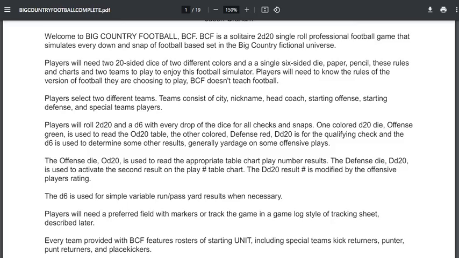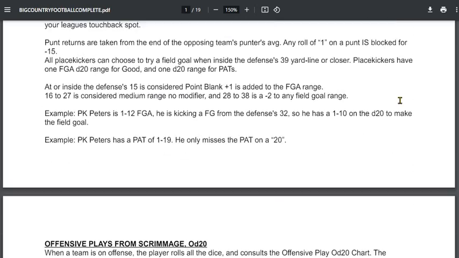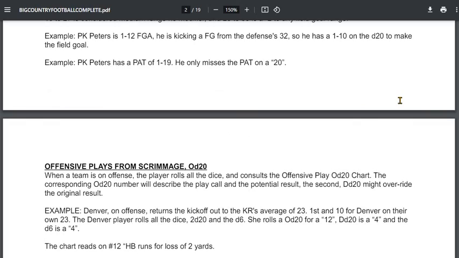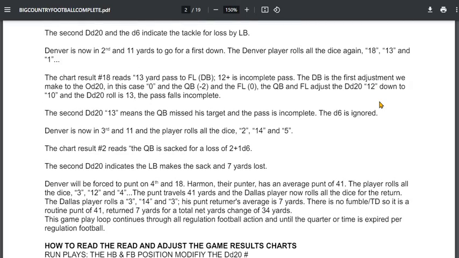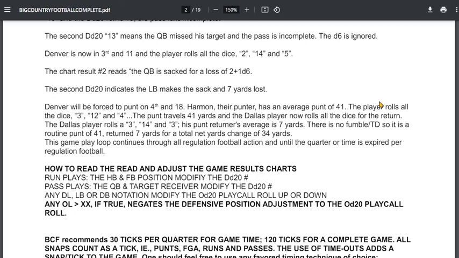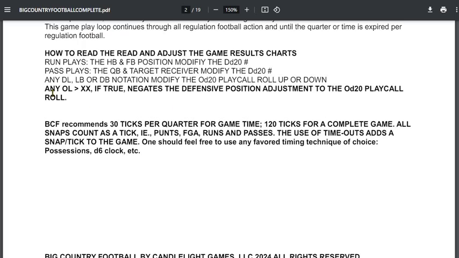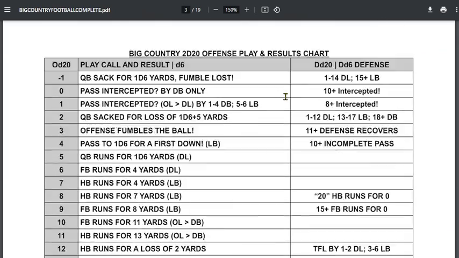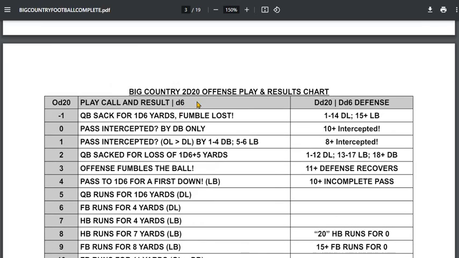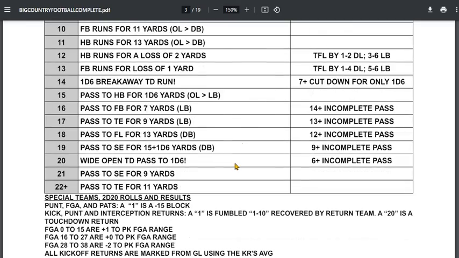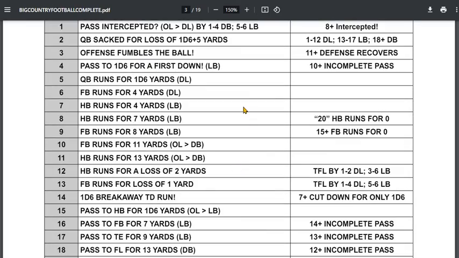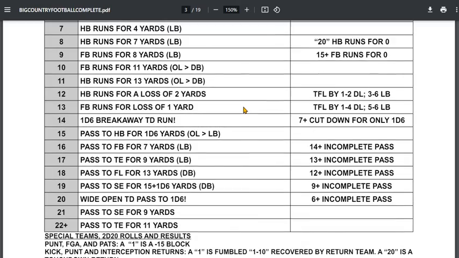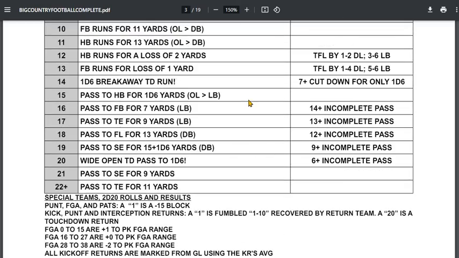What is important, though, the reason it's come up, is I was working on adding offensive line units and the two defensive adjustments, the interception adjustments and the fumble adjustments. I've done that. So in here it explains how the offensive line affects the game. There are now two charts. There's the original Big Country Football charts that are based on a fictional 1948 version of football in a fictional region in America. There it is. I'm not going to change that.